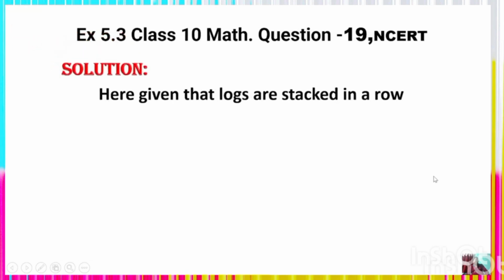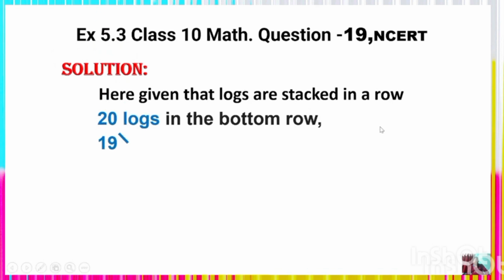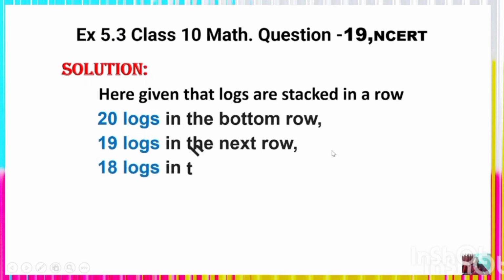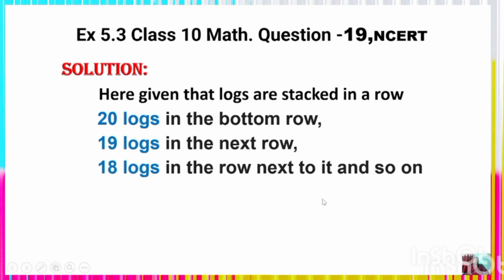Look at the solution. Given that logs are stacked in rows, 20 logs in the bottom row, 19 logs in the next row, 18 logs in the next row to it, and so on. It means the logs are arranged in a definite pattern, which is an important aspect of arithmetic progression: patterns.